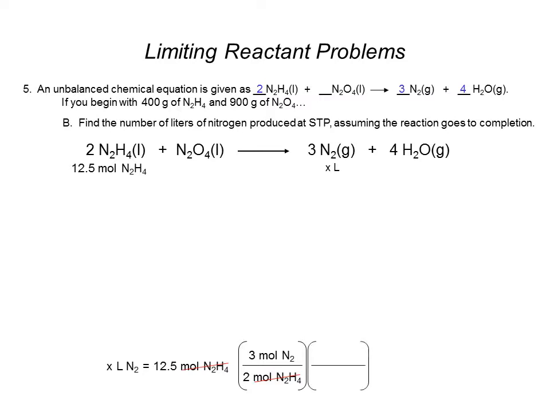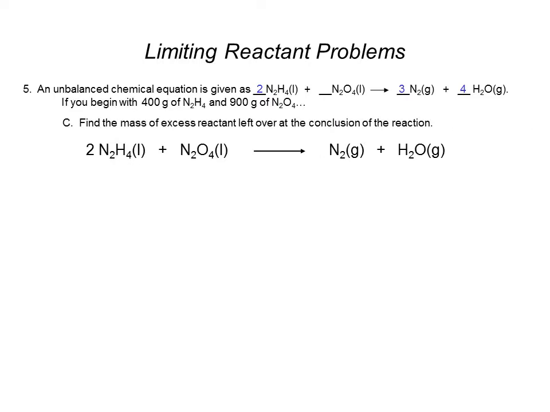If I stop now, I'd be at moles of N2, and I want to get to volume or liters, so I need another conversion. Now this is where, if we assume the nitrogen is at standard temperature and pressure, because that's what it says in the question, it's okay to say 1 mole of nitrogen gas occupies 22.4 liters. All gases occupy 22.4 liters, that is 1 mole of them, at standard temperature and pressure. So the moles of nitrogen cancel, and when I type this into my calculator, I will get the answer of 420 liters of nitrogen. Okay? Let's see what comes up next.